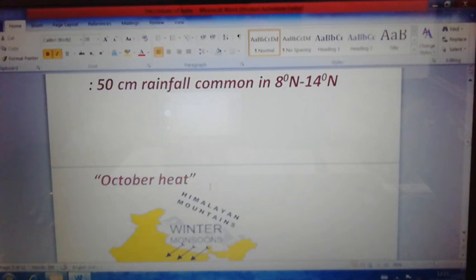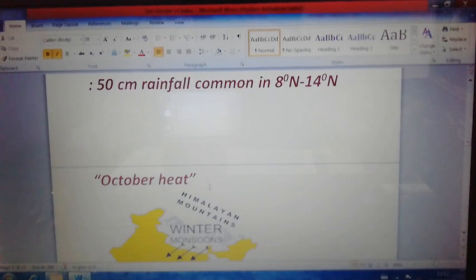Even if some parts of our country get less rainfall, this transition period from the hot rainy season to the cold season brings sultry and oppressive weather.